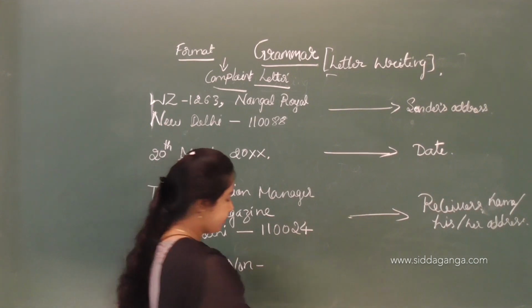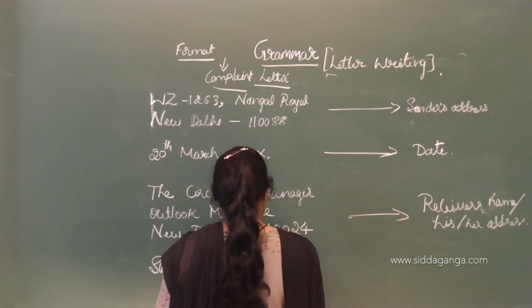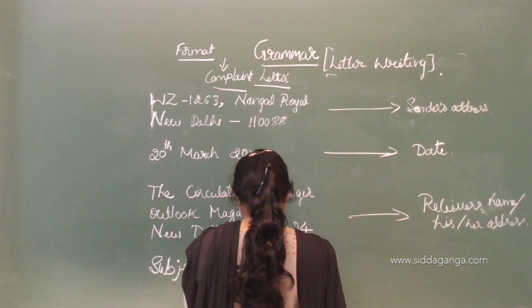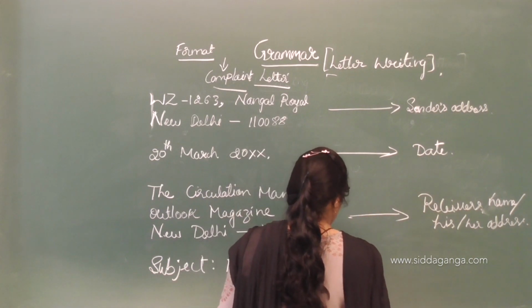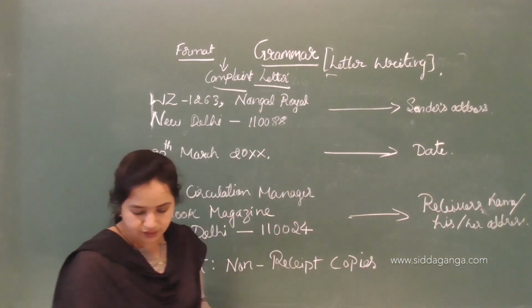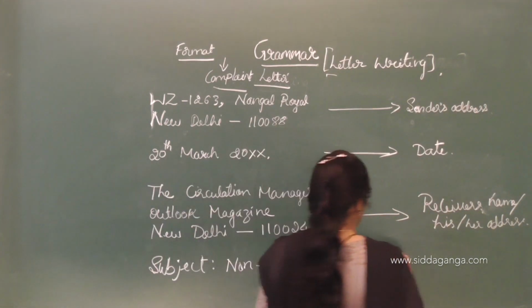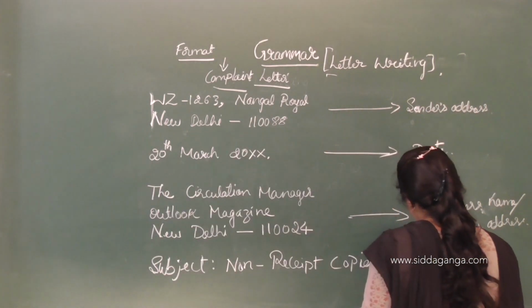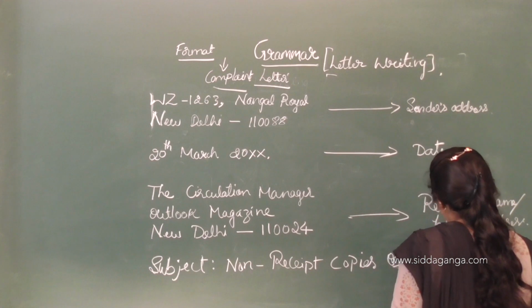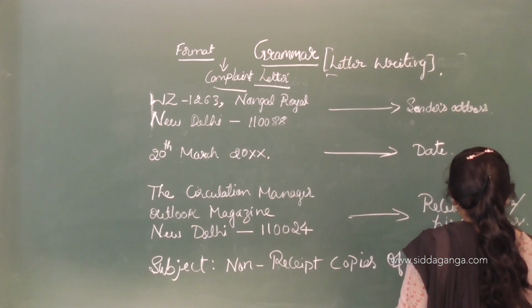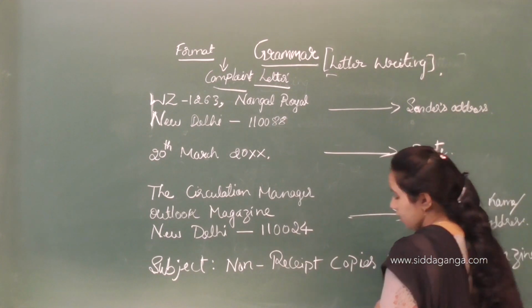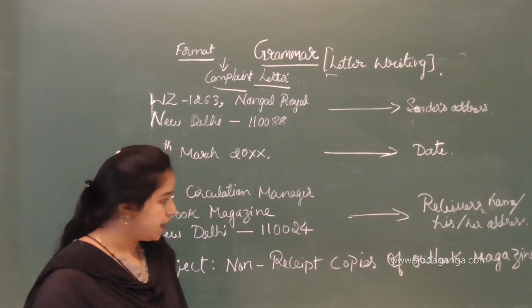So non-receipt of copies of Outlook magazine. This is called a subject.